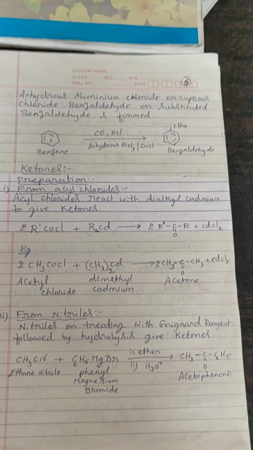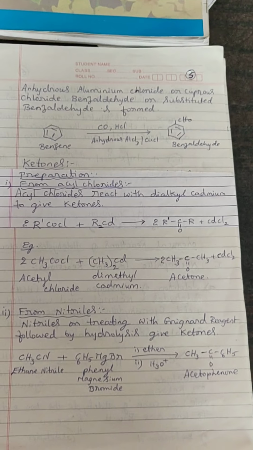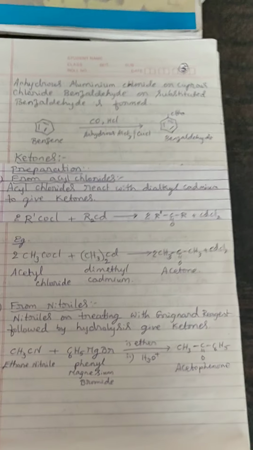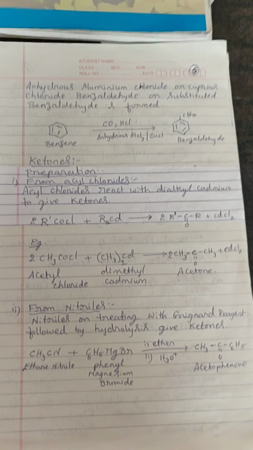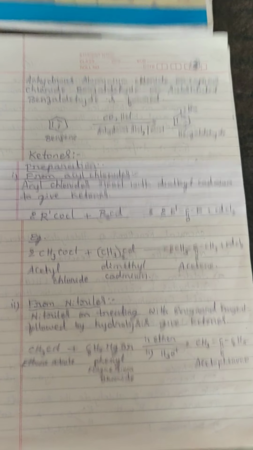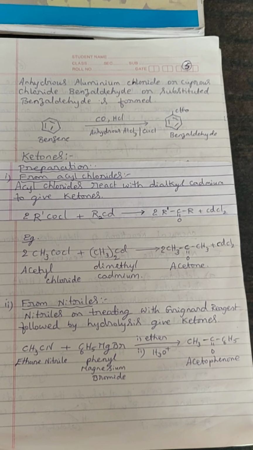Moving on to the second method of preparation of ketones, from nitriles, that is RCN. Nitriles on treating with Grignard reagent followed by hydrolysis give ketones.